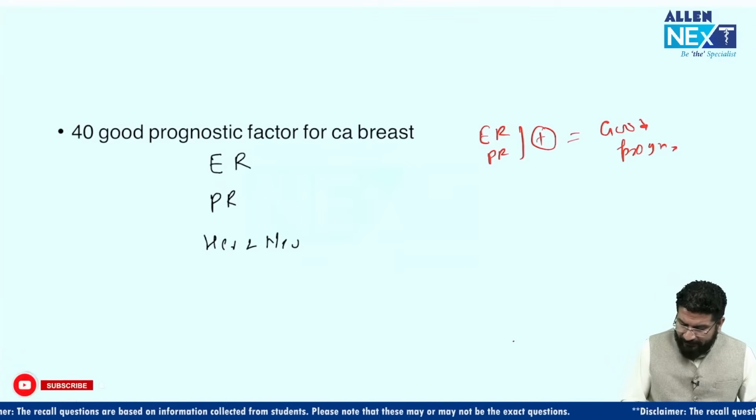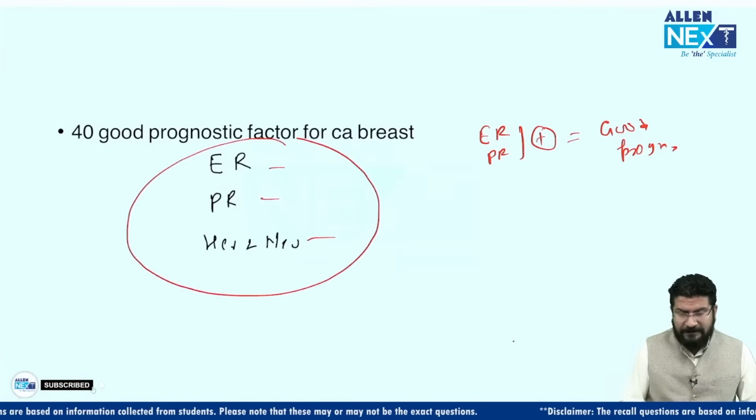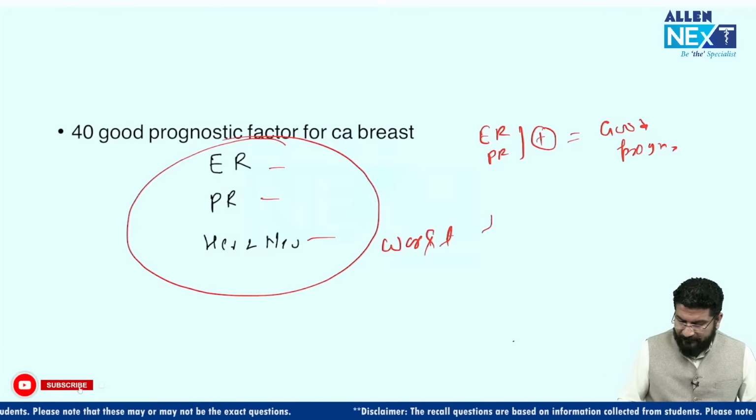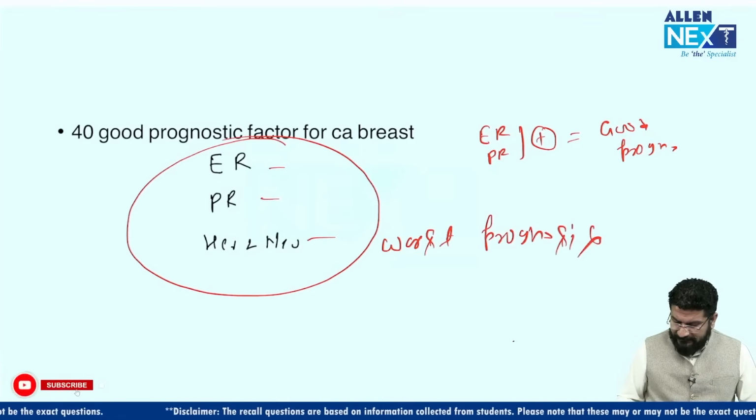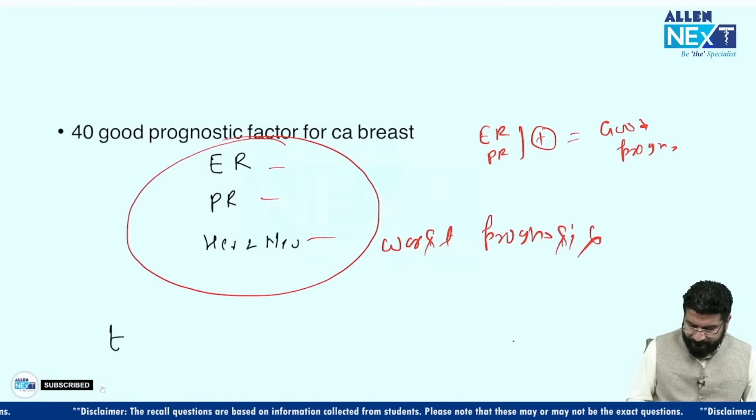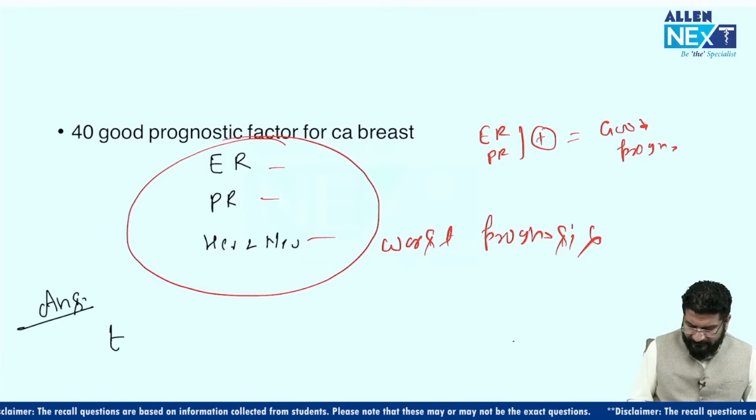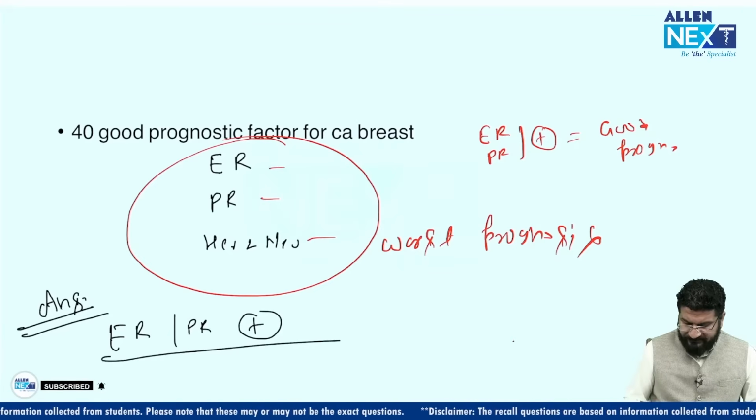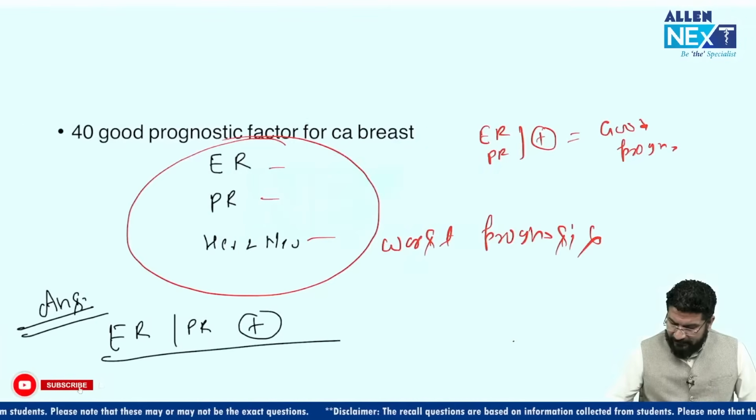But if it is a case of triple negative, meaning all of these are negative, that is having the worst prognosis. So understand this question. Good prognostic factor they are asking. So the correct answer for this question is ER, PR, meaning estrogen and progesterone receptor positivity. Clear? Okay, then there are a few more questions.